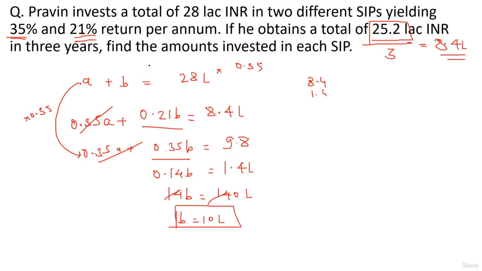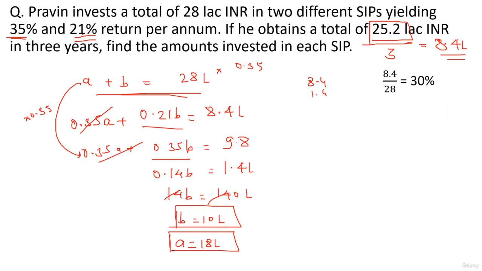If B is 10 lakhs, we know A plus B is 28 lakh, so how much will A be? 18 lakhs. So we now look at a very quick method to solve this question. See, we know that 8.4 lakhs is the total interest which you will obtain in 1 year, right? Okay, 8.4 is what percent of the investment?